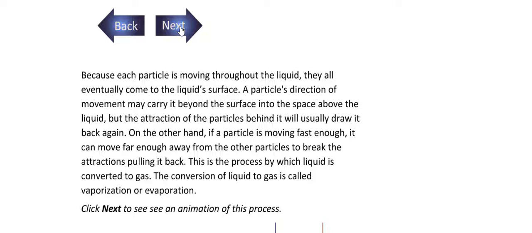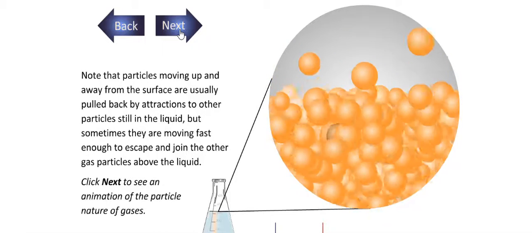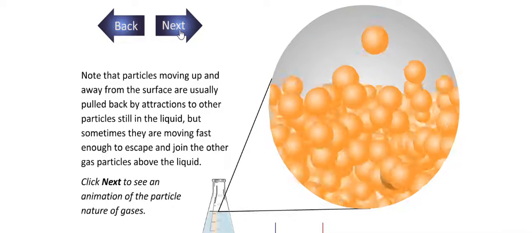A particle's direction of movement may carry it beyond the surface into the space above the liquid, but the attraction of the particles behind it will usually draw it back again. On the other hand, if a particle is moving fast enough, it can move far away from other particles to break the attraction pull. This is the process by which liquid is converted to gas. The conversion of liquid to gas is called vaporization or evaporation.